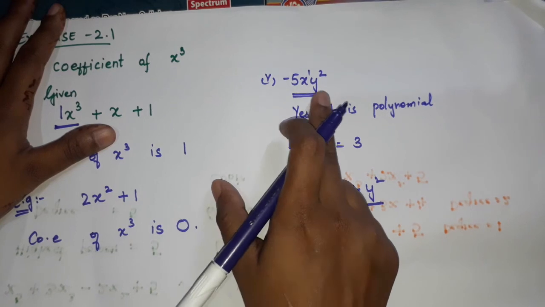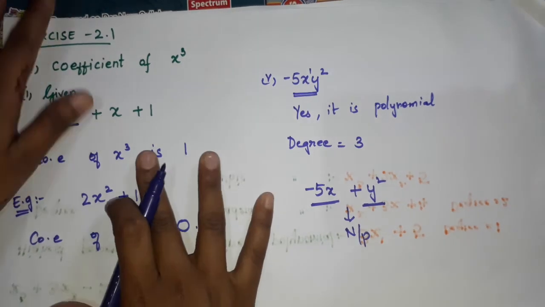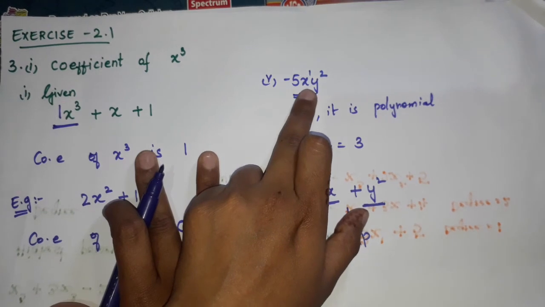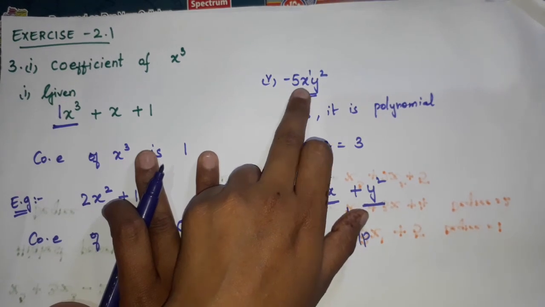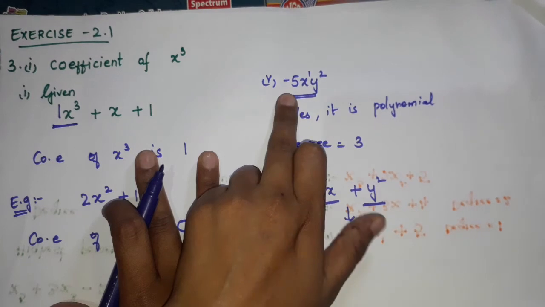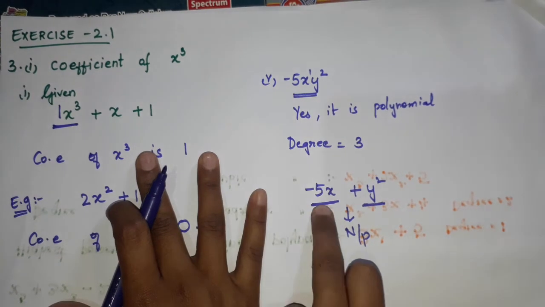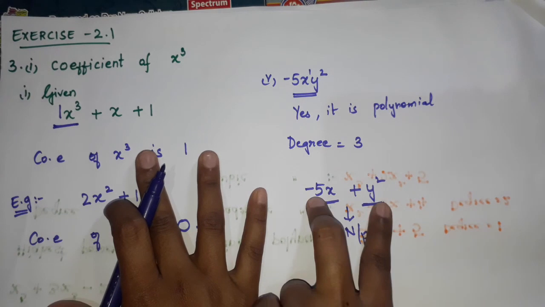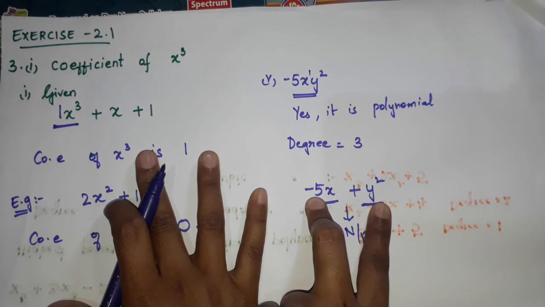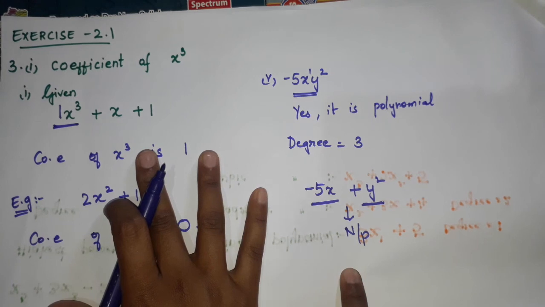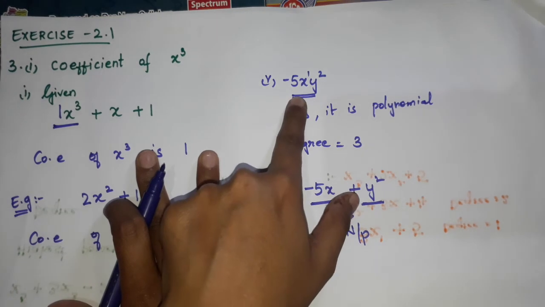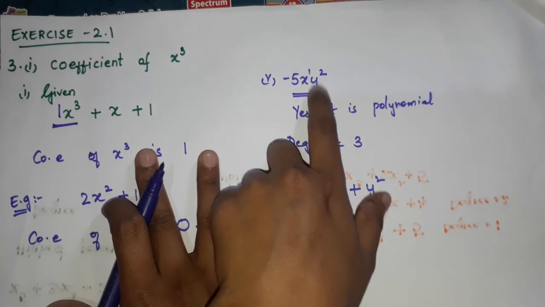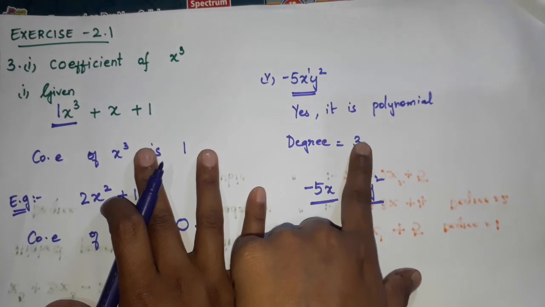Okay, are you understanding, children? It should not have plus or minus separately. Minus 5x y square is a polynomial. If it is minus 5x plus y square, these are two different terms. It is a binomial. Okay, and the degree will be what? For x the power is 1, for y the power is 2. So the degree is 3.